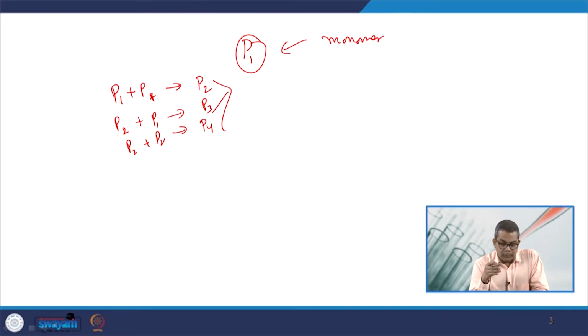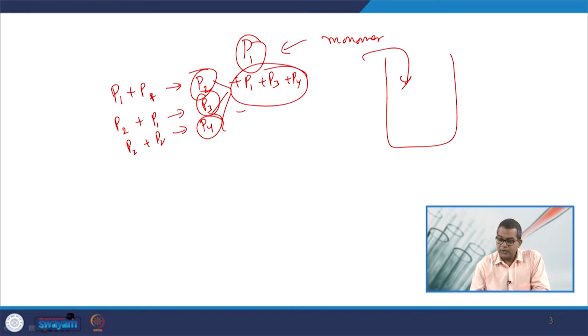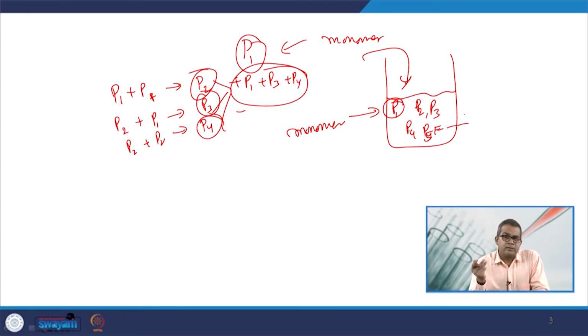Similarly, all these three polymer chains may have different options. They may combine with P1, with P3, with P4 and so on. So, significantly the molecular weight of these chains will go on increasing. Therefore, whenever you consider the reaction mass, you find that it may have P1, that is your original monomer, it may consist of P2, P3, P4, P5 and so on, the higher chain molecules.